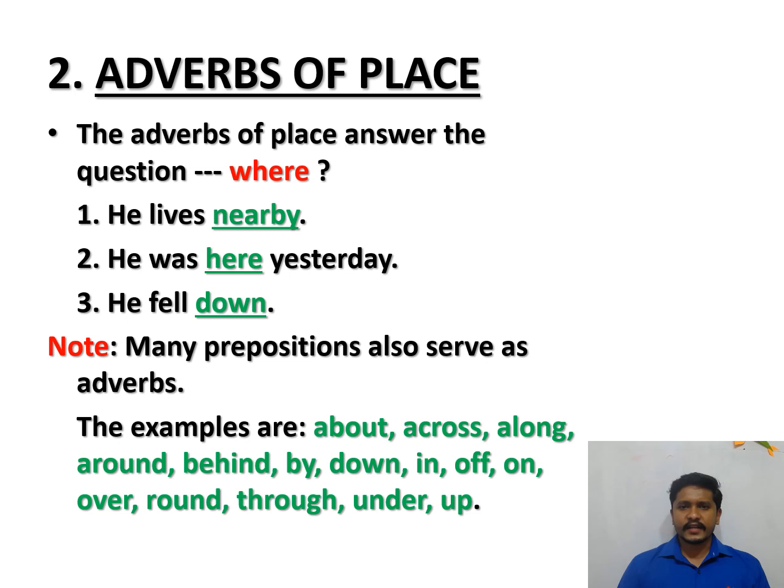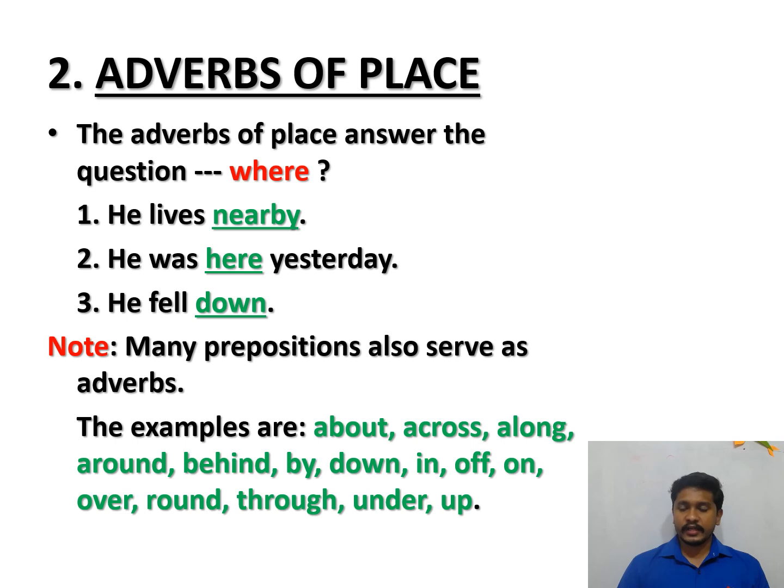Now we will move to the second kind of adverbs, that is adverbs of place. Let us see in detail what an adverb of place is. The adverbs of place answer the question where. He lives nearby. He was here yesterday. He fell down. The words which I have given in green are all adverbs. So now we are talking about adverbs of place, so we have to remember in our mind that adverbs of place answer the question where.